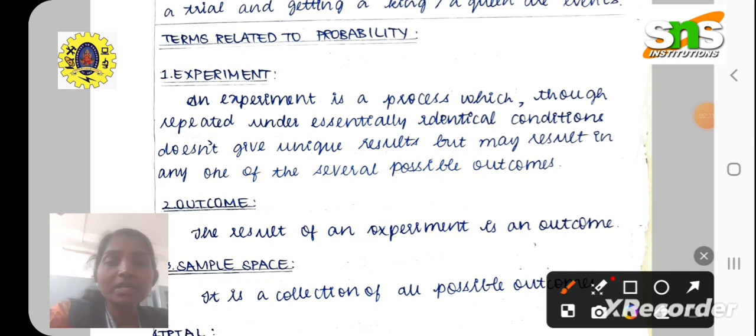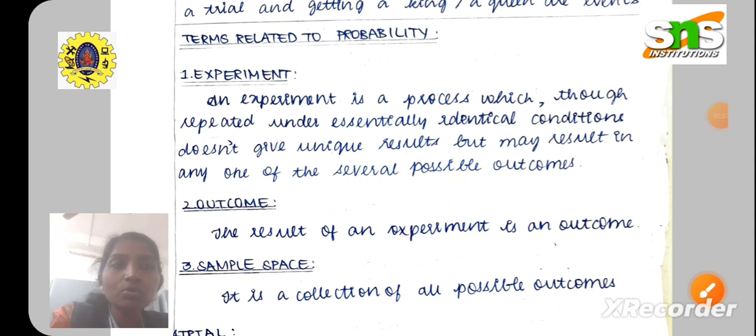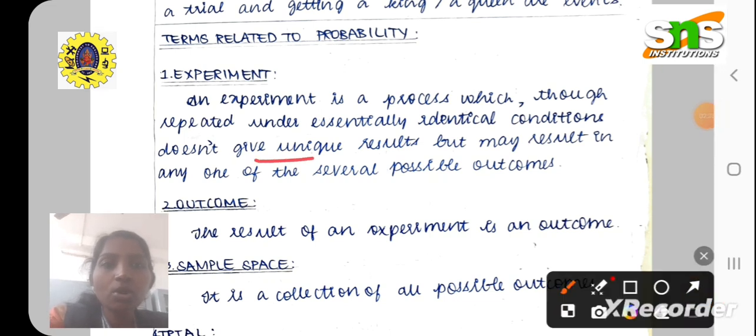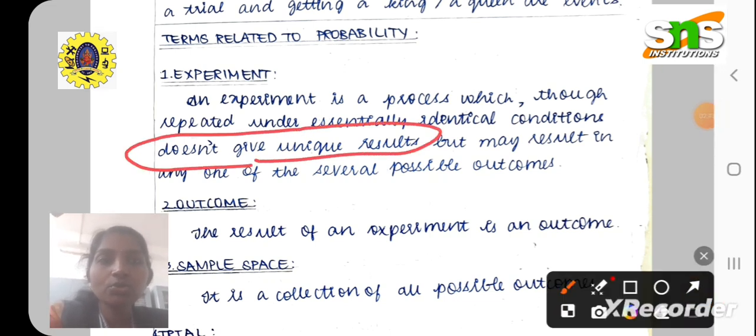What is an experiment? It is a process. It is repeated under identical conditions, and the result will not be unique. Will not be unique in all possible ways if it is performed. So that particular thing is called as an experiment. It does not give any unique results. So those type of trials or processes are called as experiments.